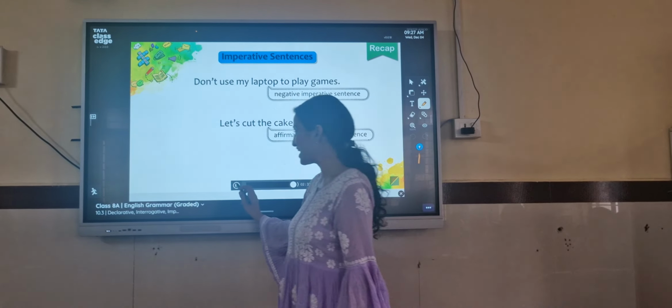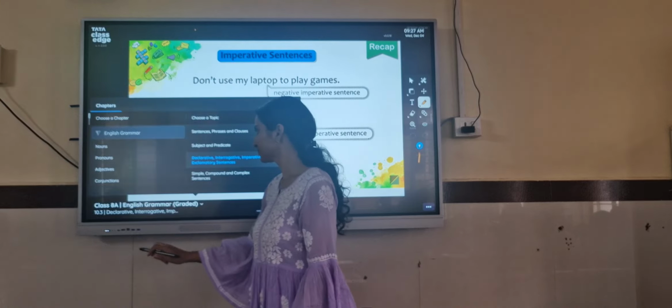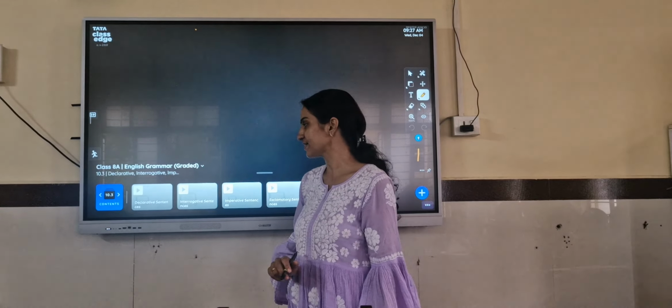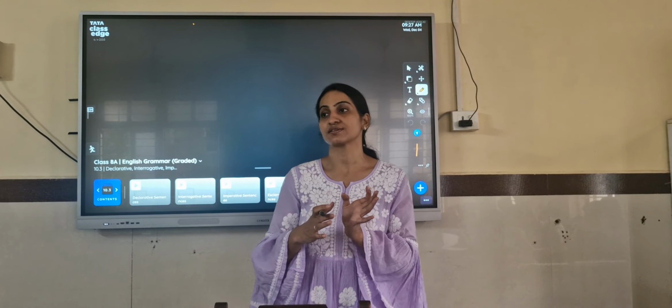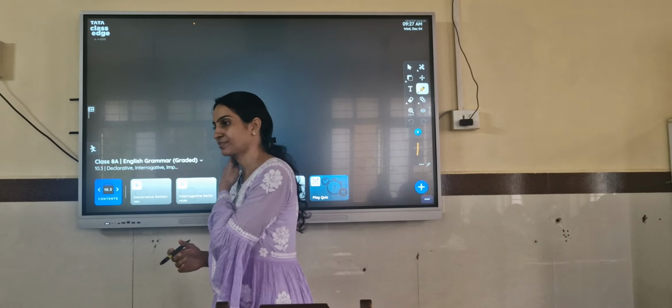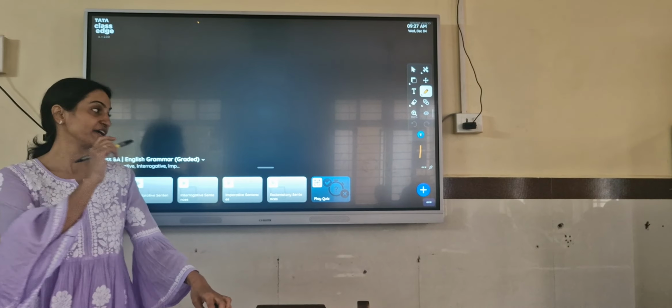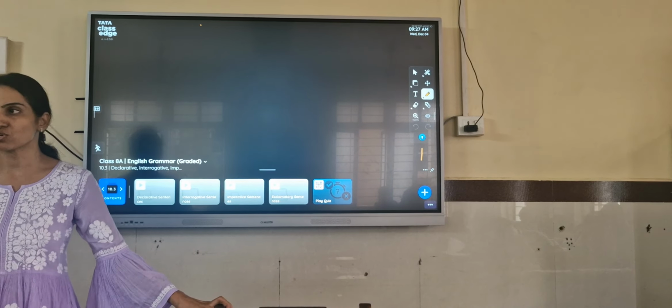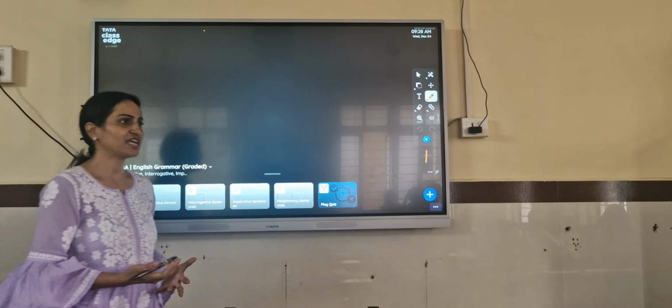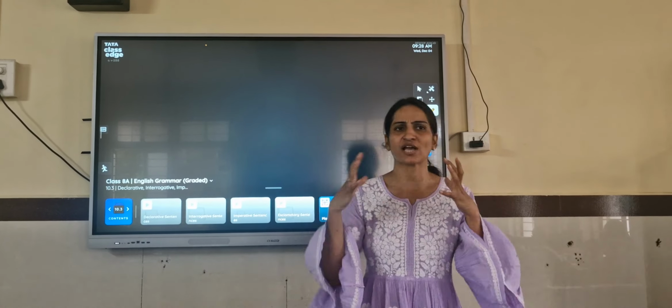So now the last type, right? Exclamatory sentence. Exclamatory sentence shows strong expressions. Just write, put hyphen, exclamatory sentences show strong emotions or expressions. Anything you say when you are too much happy.